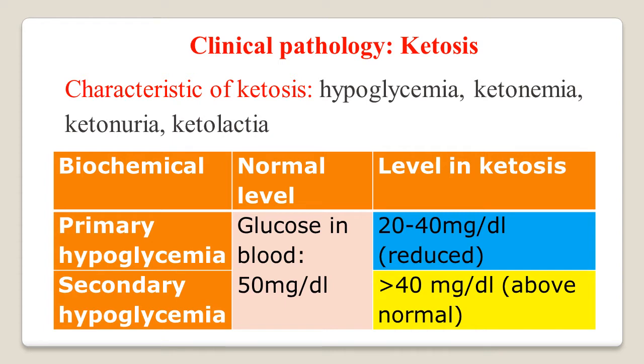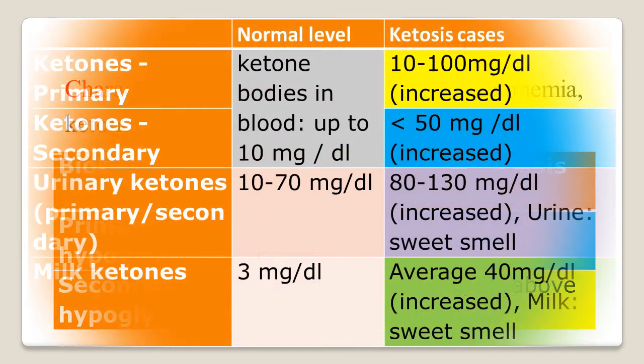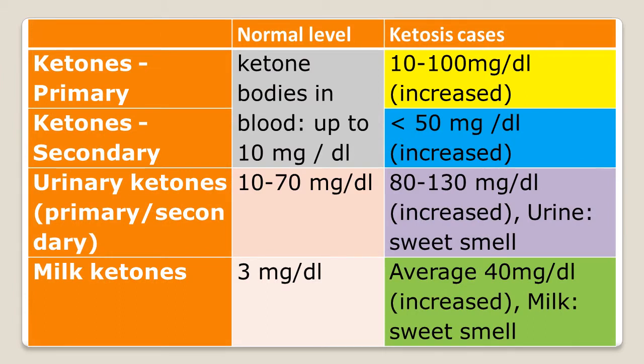In secondary hypoglycemia, in ketosis cases, the glucose level is above that, more than 40 milligram per dl. We have seen the normal glucose level in blood and glucose level in the ketosis cases.